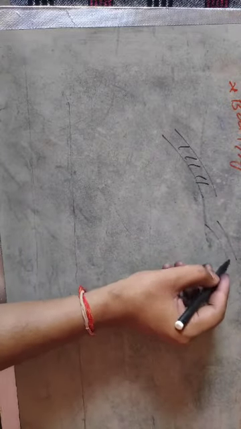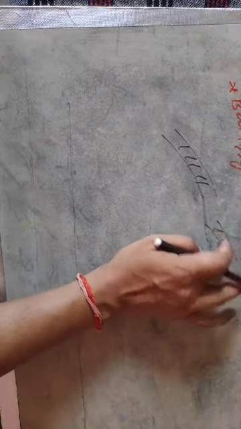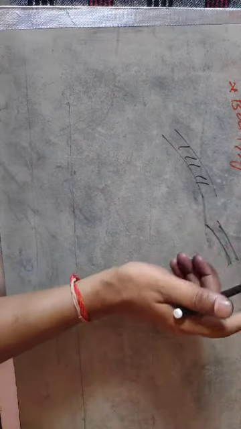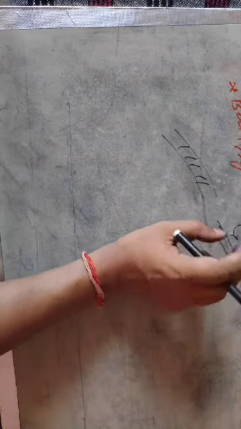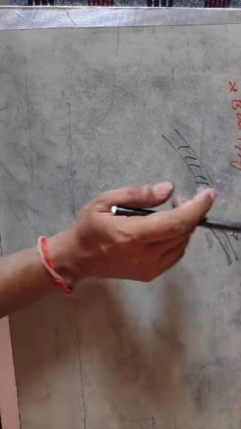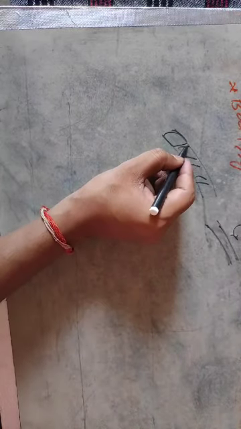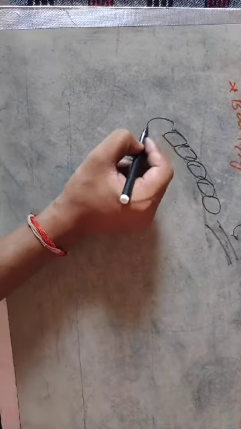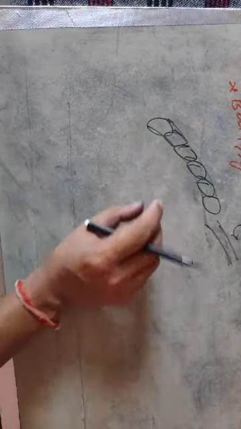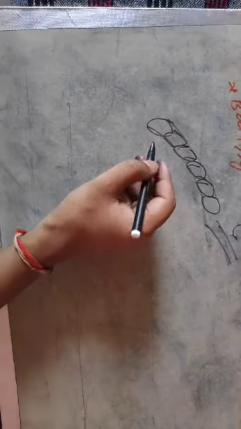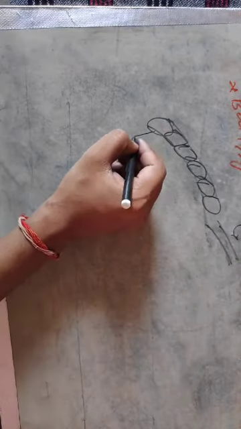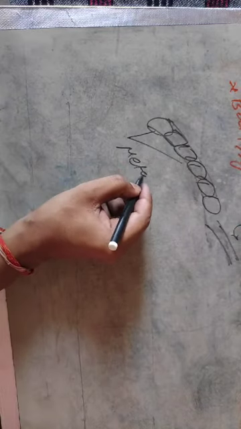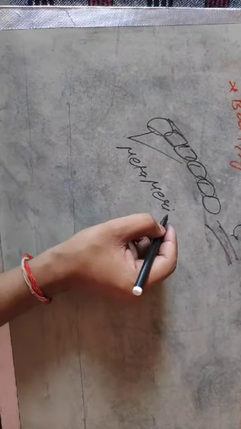If the body is plain, there is no meaning for this term, there is no body segmentation. But if the body is segmented into many pieces and looks like a train, then the body segmentation is known as metamerism.